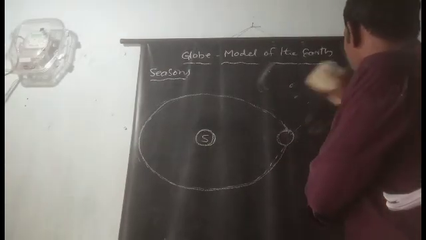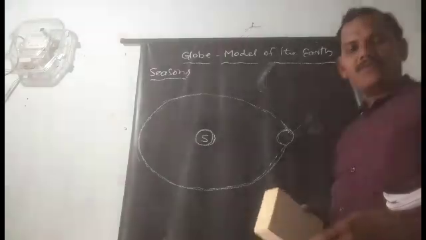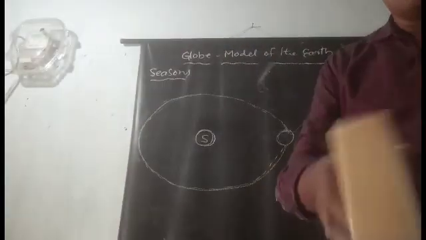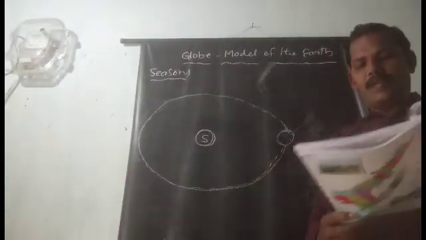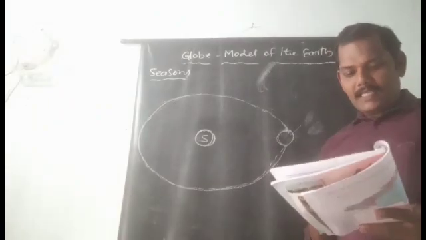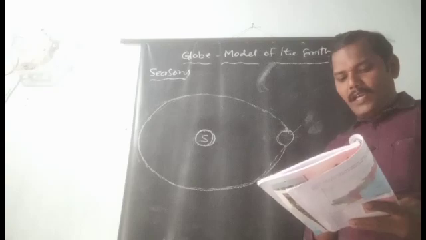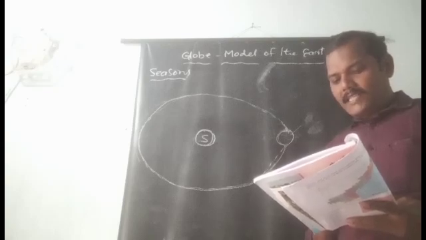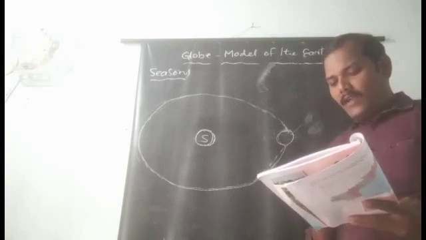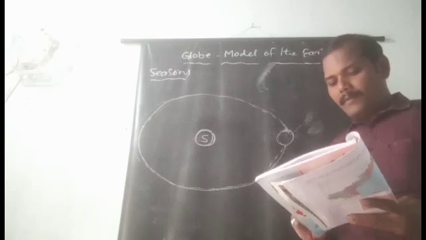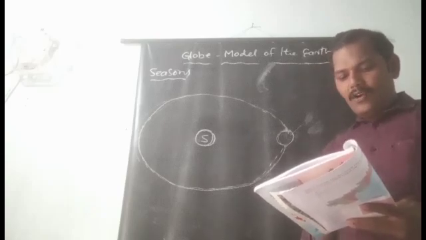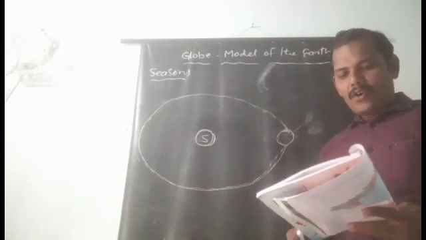Just open the textbook, page number 21. Here what we discuss, look at figure 2.8. You will see that on 21st June, the northern hemisphere is tilted towards the sun.